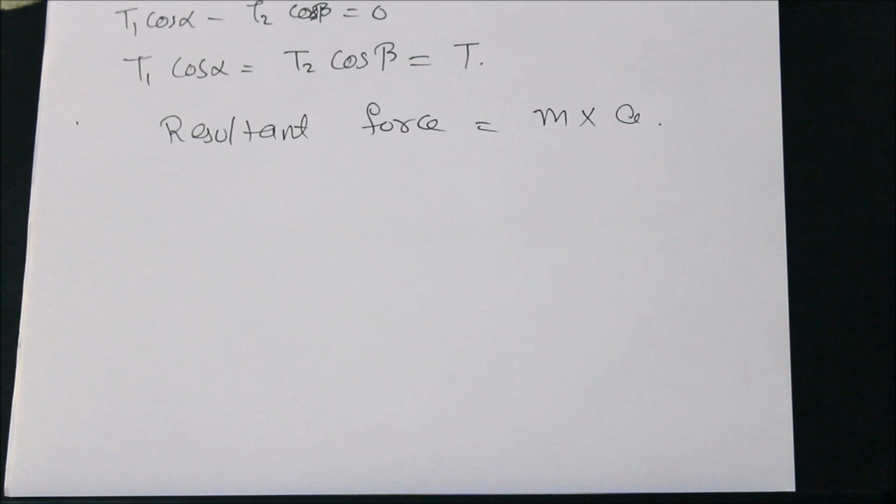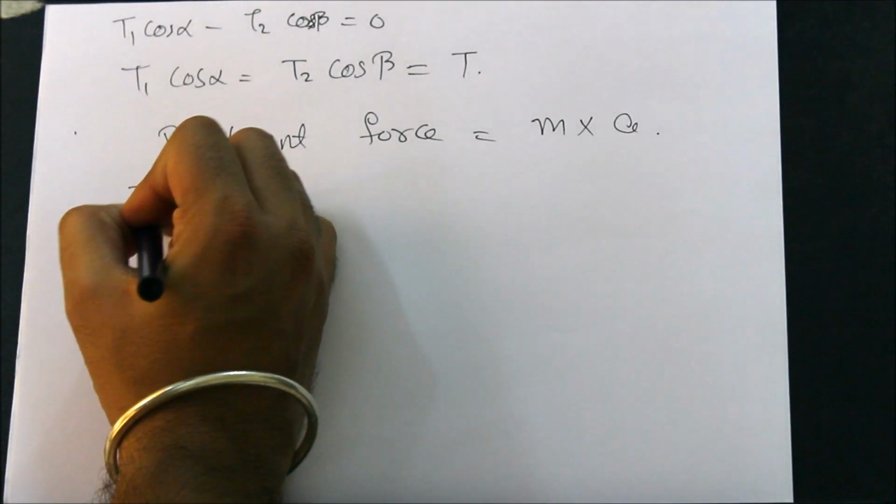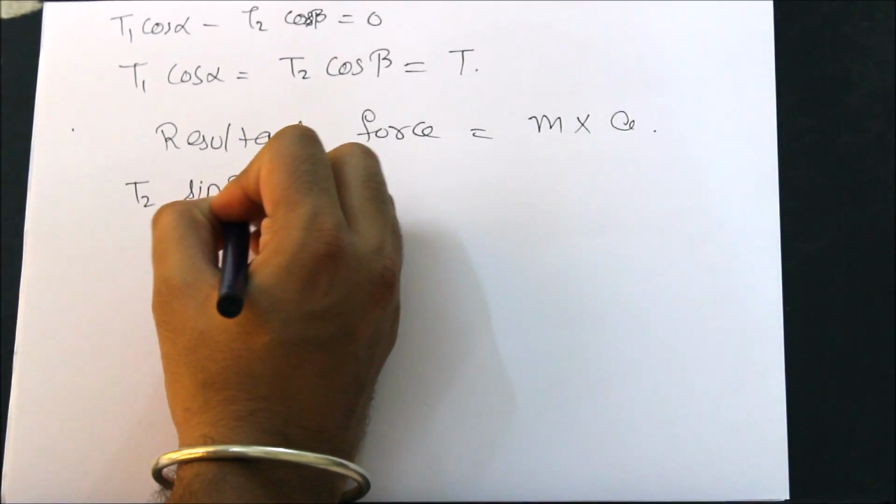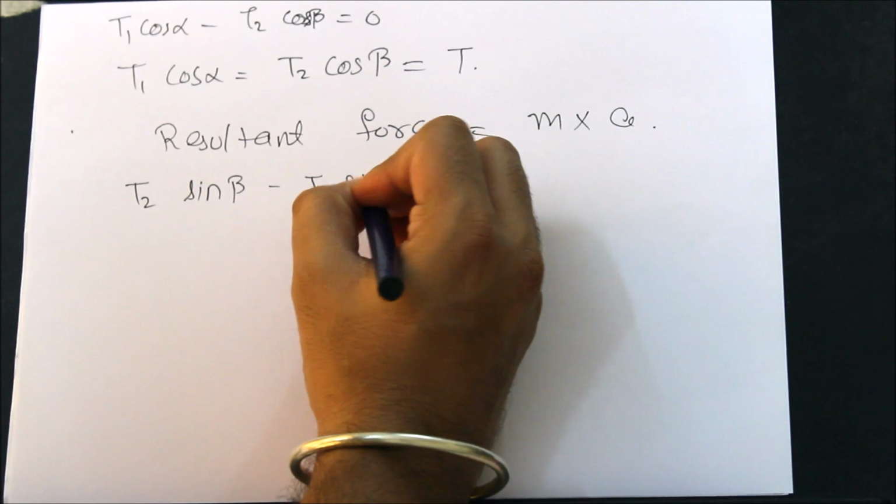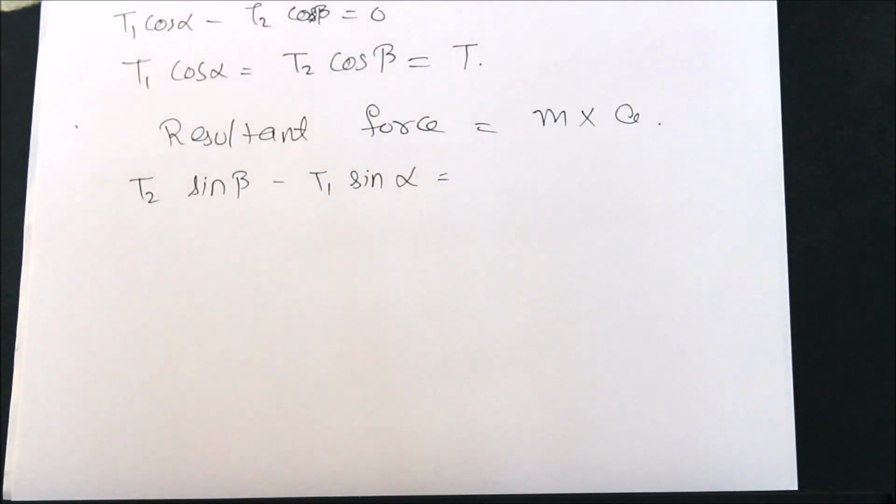Horizontally, they cancel out, there are no other forces. So what forces are we left with? The vertical forces. If I add them up, what do I get? I get T2 sin beta minus T1 sin alpha is equal to mass times acceleration. But what is my mass?